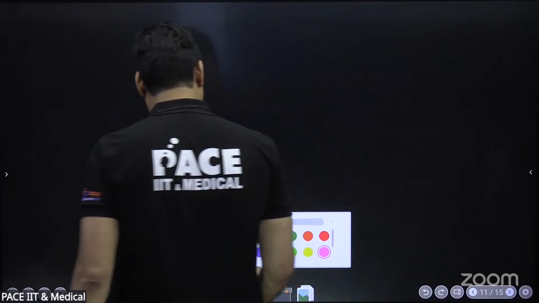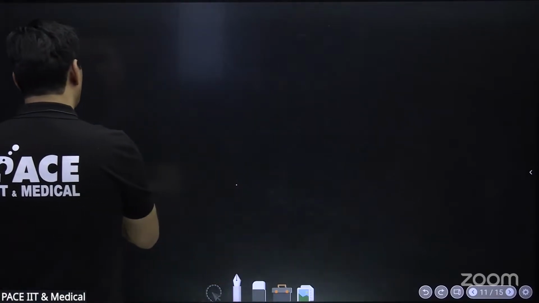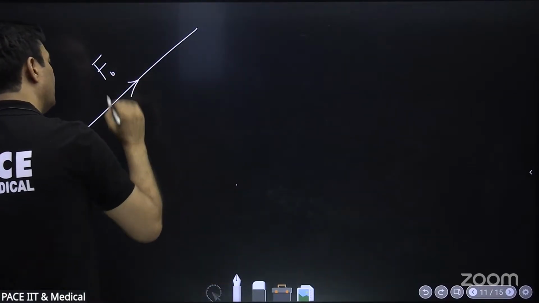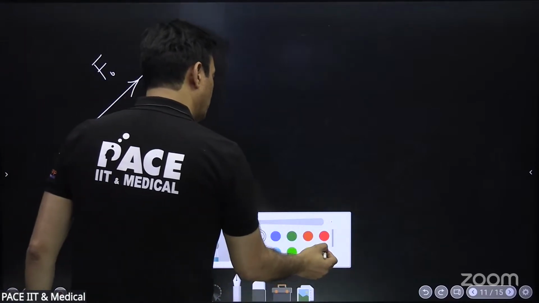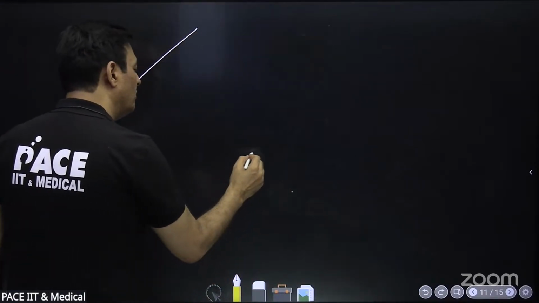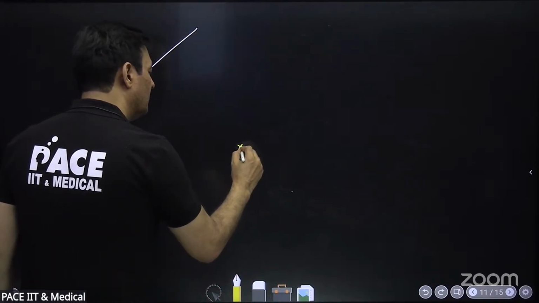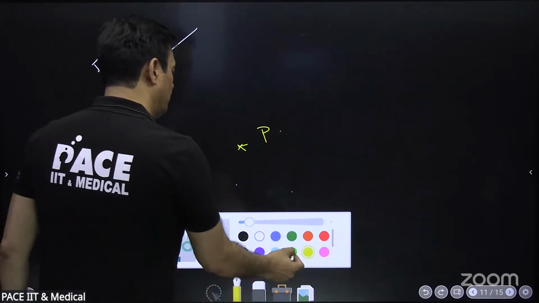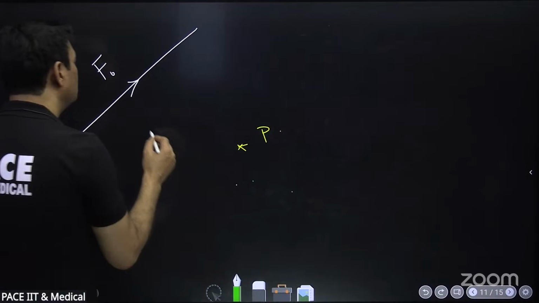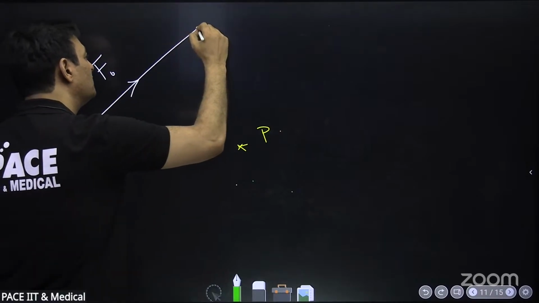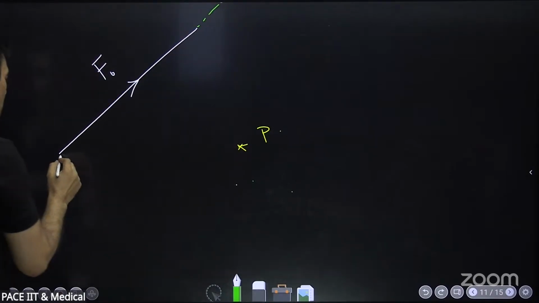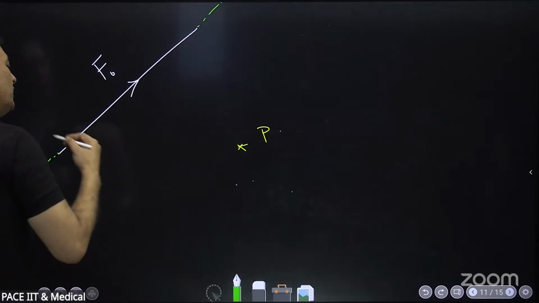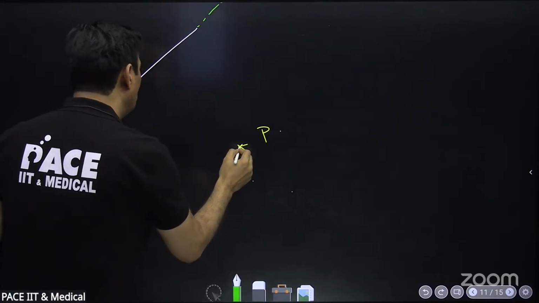So if you have a force F naught and you want to find the rotational effect of this force about any point P, here is that point. So the perfect definition is: on the line of force, this is called the line of force, the line along which that force is acting, choose any point and join this point to that point.